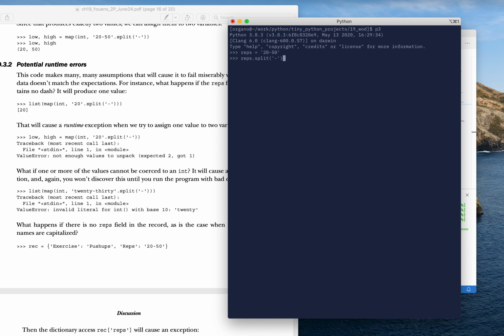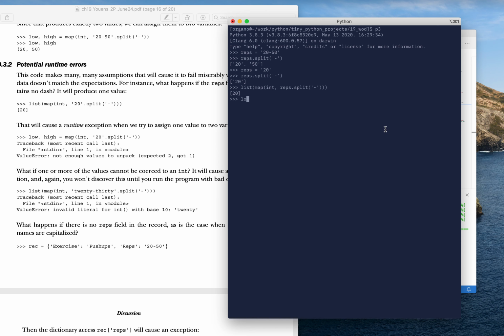on that, and we get back 20 and 50. What happens if reps is just equal to 20? Is the split going to blow up because there's no dash? No, it won't. It will just return the string. So if we try to then map that into the int function, I'm going to have to say list on that. That's still going to work. That's cool. But the problem is going to be when I try to assign that to low.